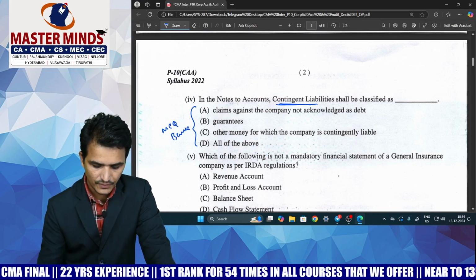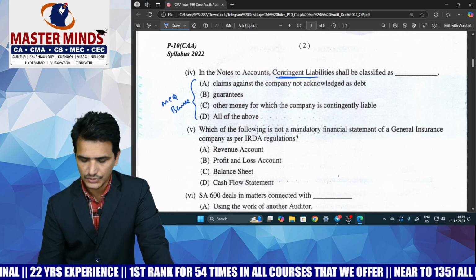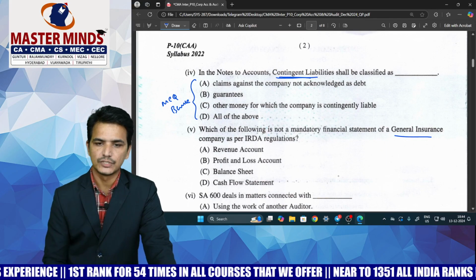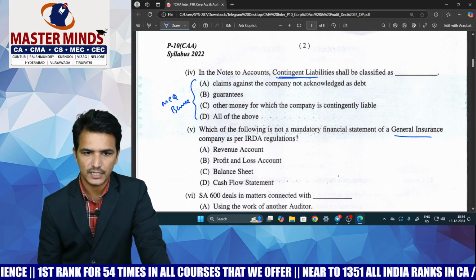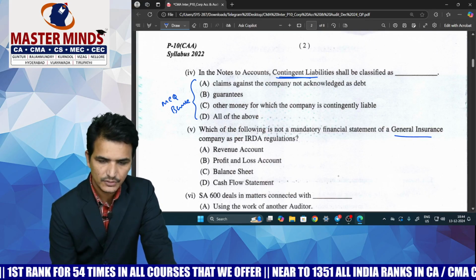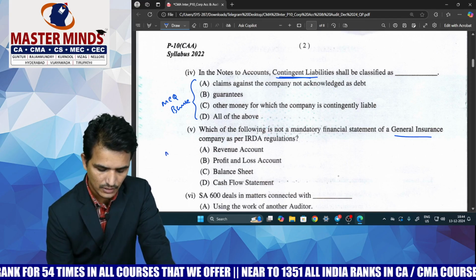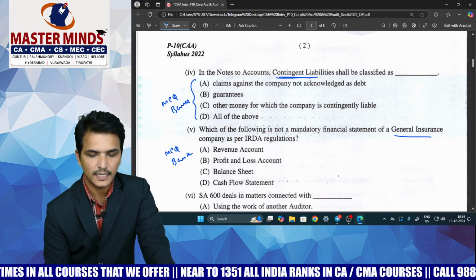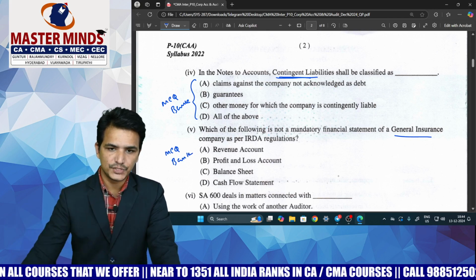And the fifth MCQ is related to a general insurance company: which financial statements are not mandatory to be prepared by a general insurance company. This MCQ is there in the study material, and it is also covered in the MCQ bank only.